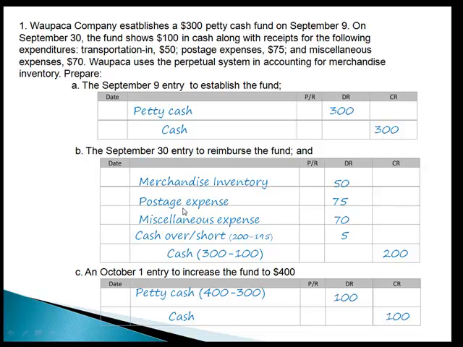Step 2, record all the receipts to debits. Step 3, use that cash over and short for any shorts or overs. Okay, and then increasing the fund. Remember that we never adjust to petty cash unless we're permanently increasing or permanently decreasing the fund. Here we're permanently increasing: debit petty cash and credit cash.